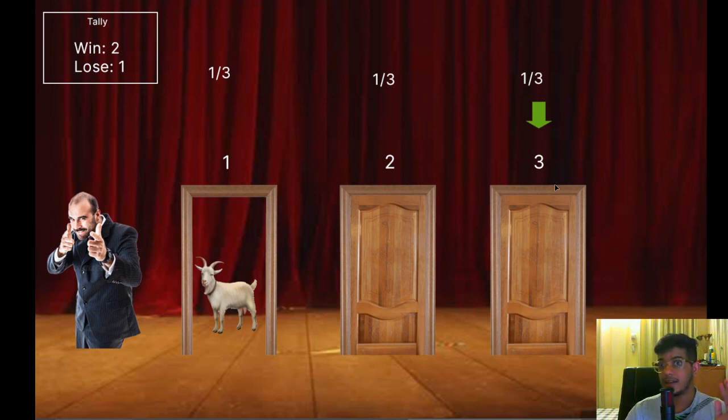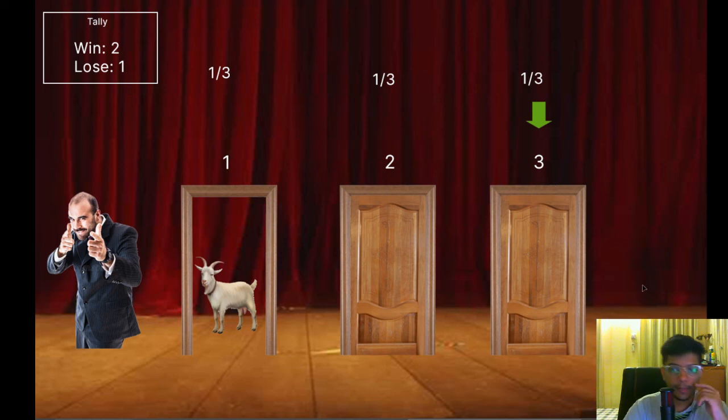But it's actually incorrect, and this is where the concept of conditional probability comes in, right? The fact that the host has revealed a goat has actually changed everything here, right? The event of the goat being behind door 1 has an influence over how the other events are going to happen, right? And that's why Monty Hall is such an amazing problem. That's why we keep on seeing Monty Hall in films, in different examples, in different lectures, and there have been books written on the Monty Hall problem. And that's why I wanted to make this video and show you the visualization here.